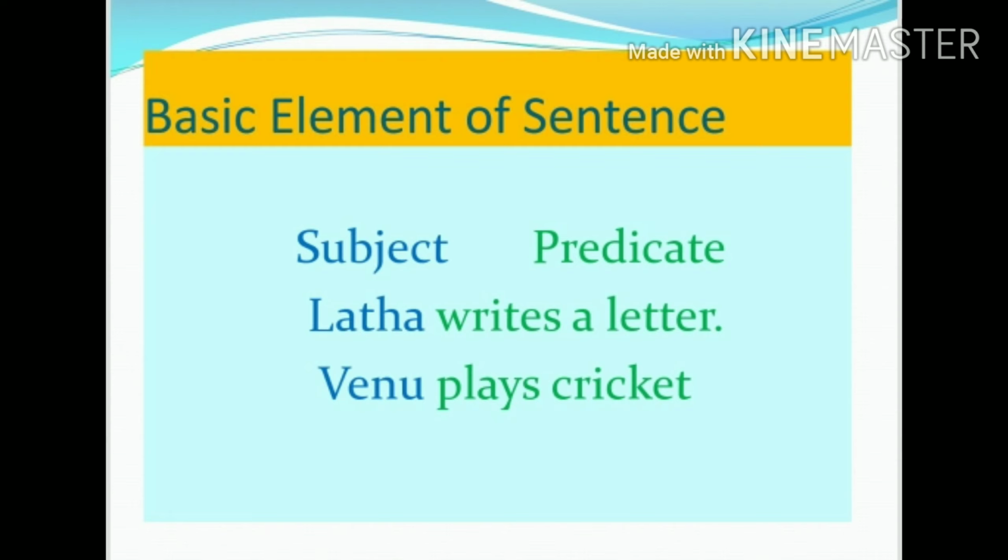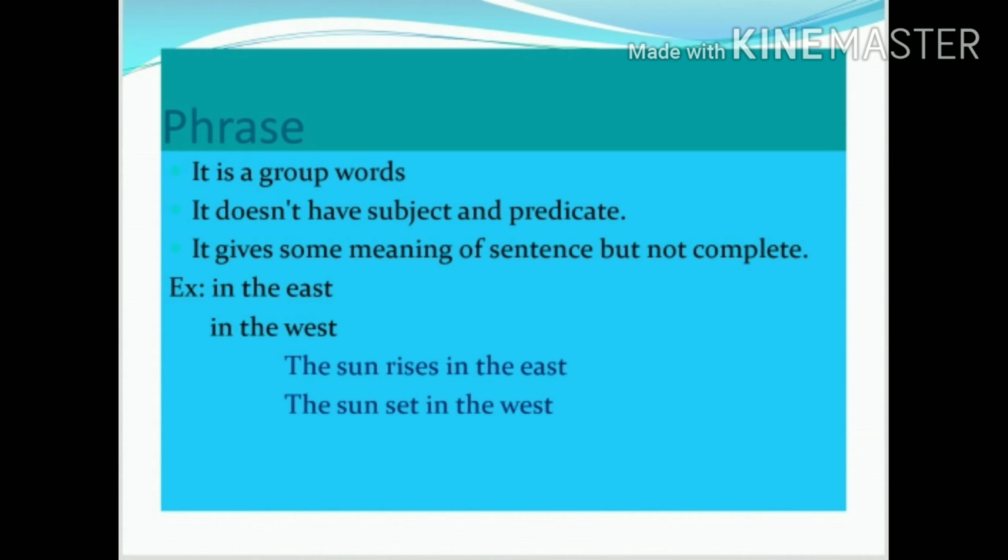If you see the first example, Lata writes a letter. Here the subject is Lata. What is she doing? Writes a letter. The second example, Venu plays cricket. Venu is the subject, and plays cricket is the predicate. That is called the basic element in every sentence.